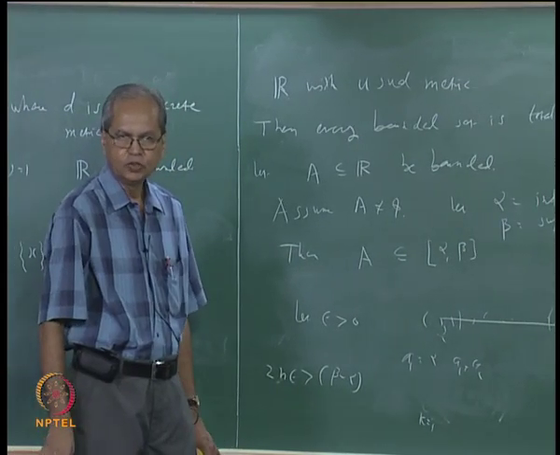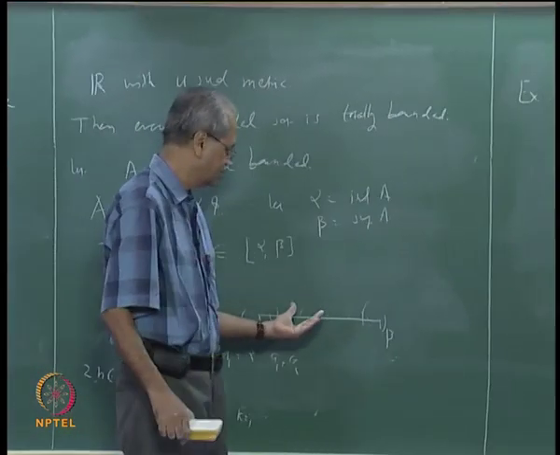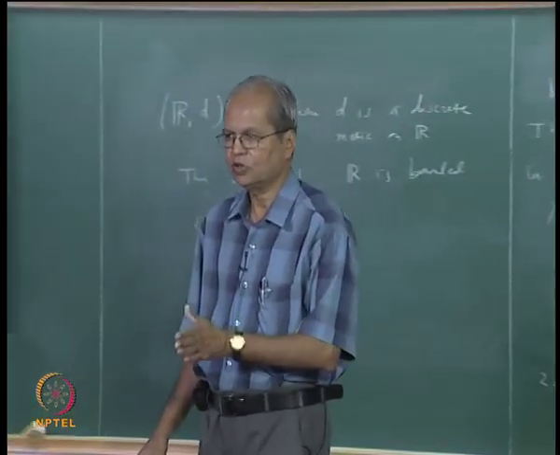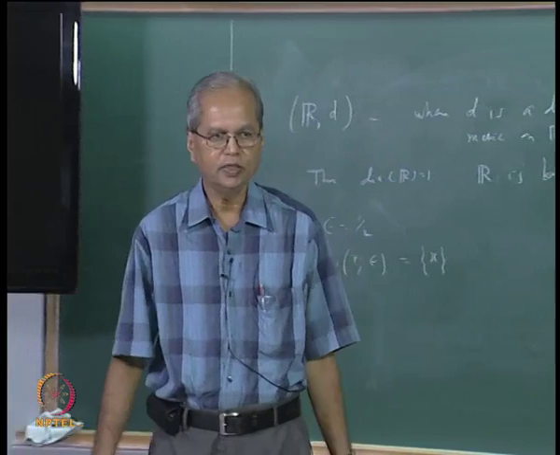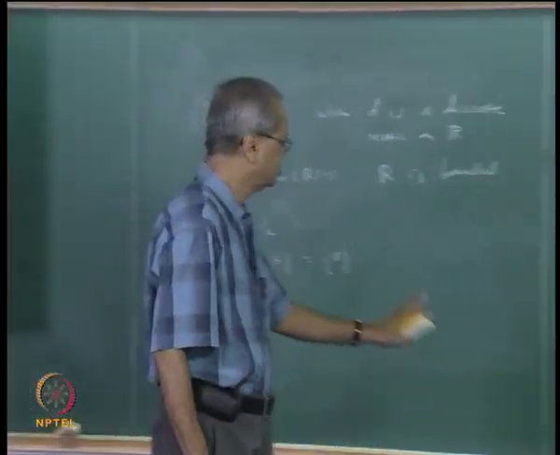So given any epsilon, you can always find n points, let us say a1, a2, an, such that the intervals aj minus epsilon to aj plus epsilon, their union will cover this interval alpha to beta.